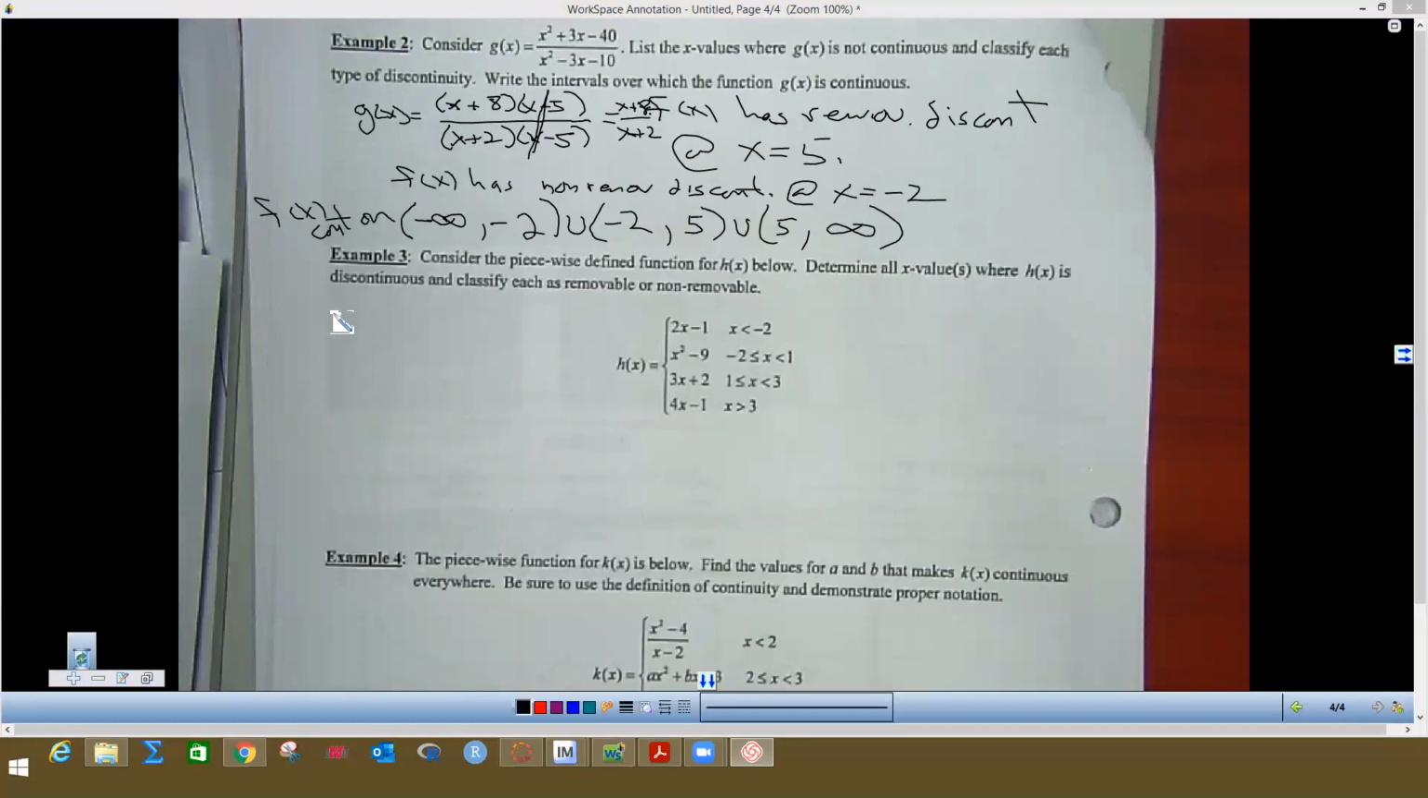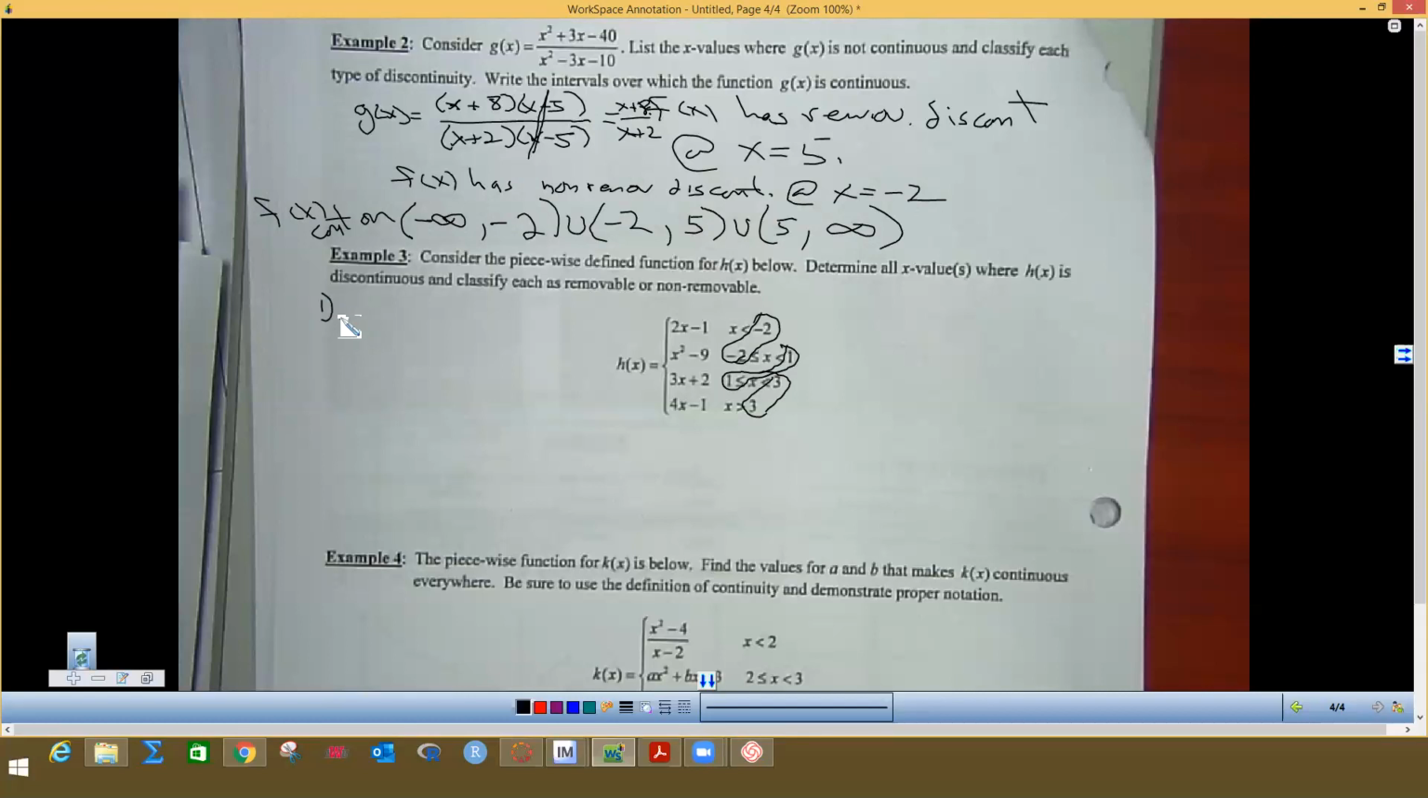So what we want to do here is we want to do our steps for continuity. If you look, there's a possible discontinuity at -2. There's another possible discontinuity at 1. And then the last possible discontinuity is at 3. So we got a lot of work here to do. We need to do all 3 of these in order to find out where the discontinuity is.